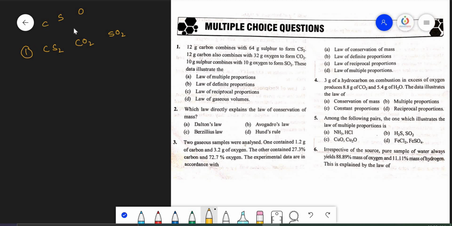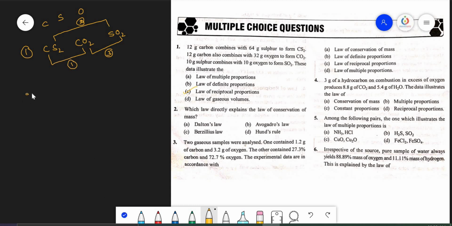So only three elements are present. I think you understood now. Here the common element is carbon, here the common element is sulfur, and here the common element is oxygen. So 3 elements, 3 different combinations, 3 pairs. So it follows the law of reciprocal proportions.